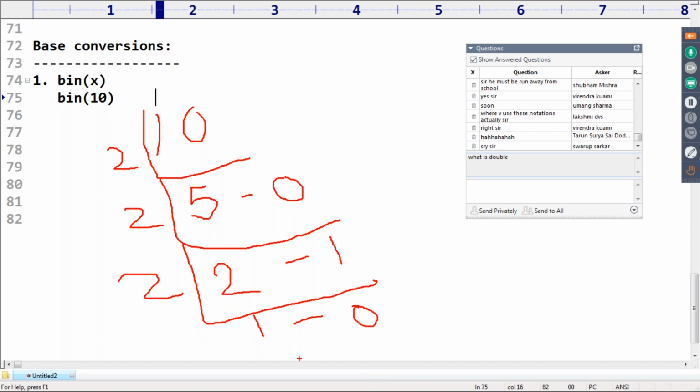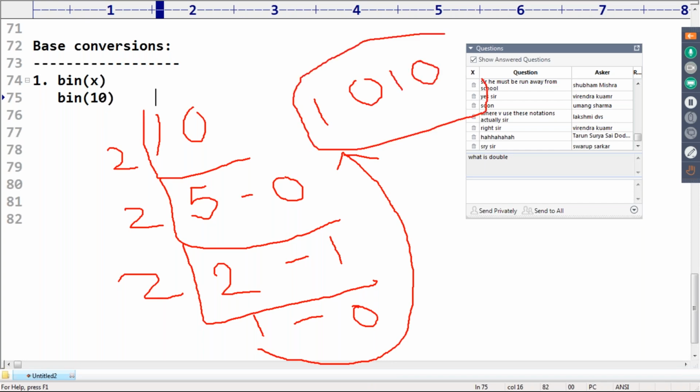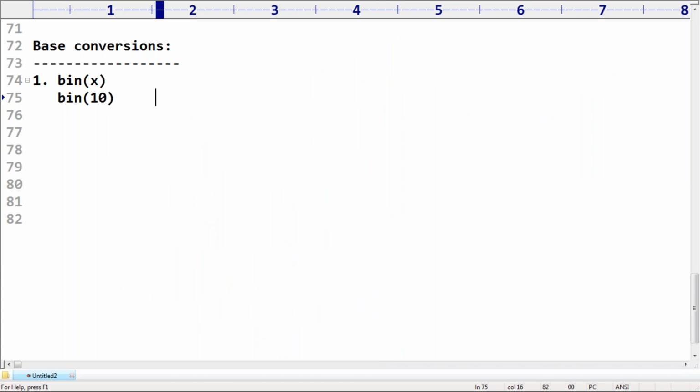Further division is not going to be there. So we need to consider the remainders in reverse: 1 0 1 0. This is the equivalent binary of the decimal value 10. Any doubt? Okay, my life is going to be fulfilled as a trainer.